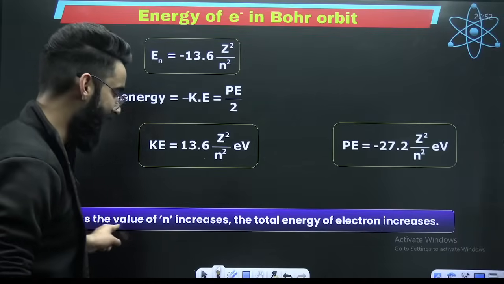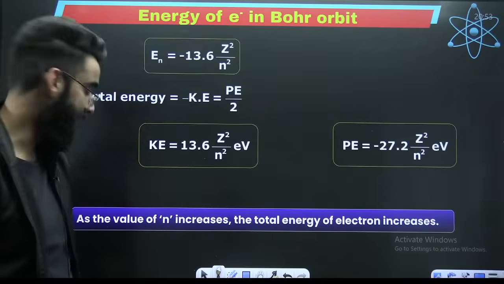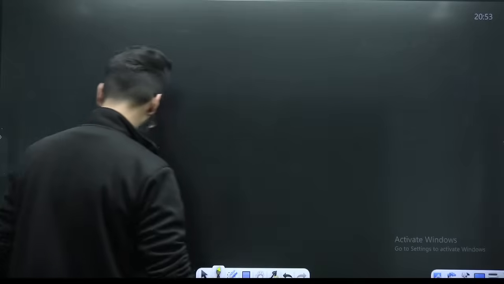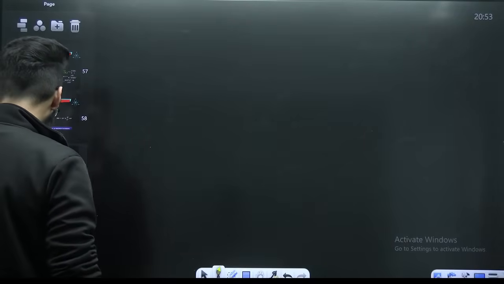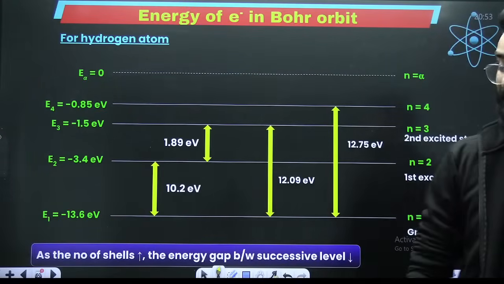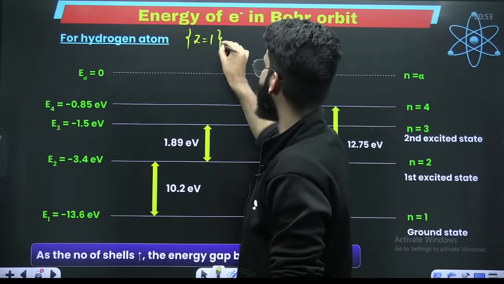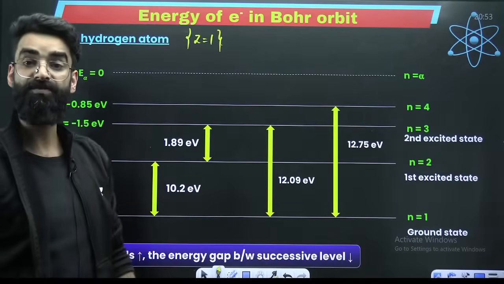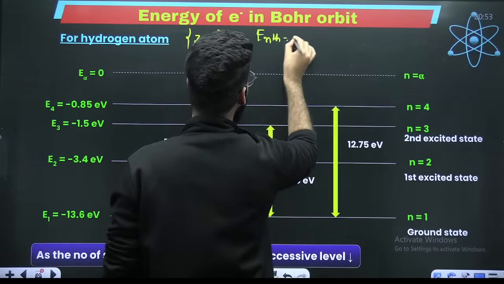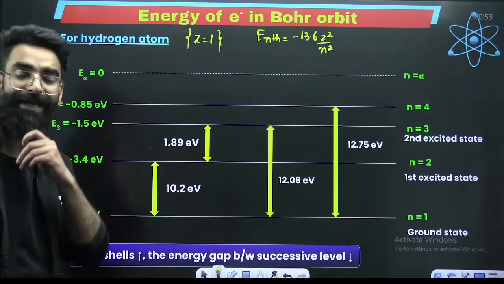And my dear students, as I told you, as the value of n increases, the energy of the electron increases. Now there is something which is very important. If I particularly talk about the hydrogen atom, look at this diagram very carefully. Your Z value is 1 for hydrogen. Do you know how we calculate the energy of the electron in the nth Bohr's orbit? It is equal to minus 13.6 Z square upon n square electron volts.